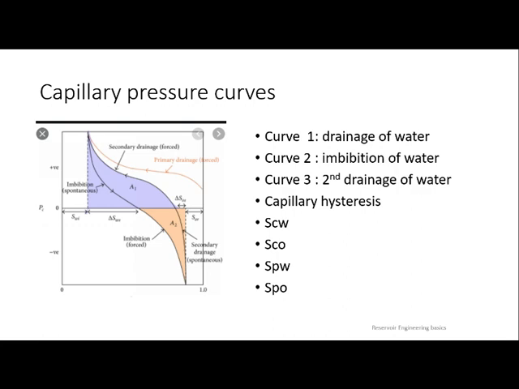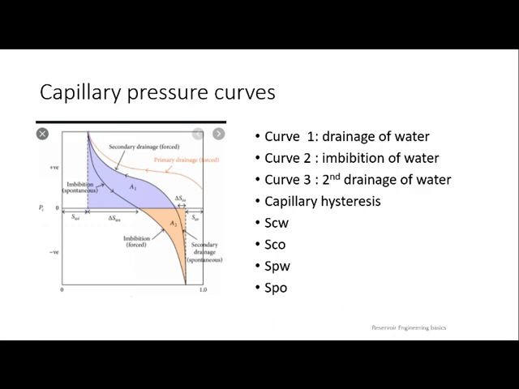It was displaced by oil. Imbibition of water means that water which was earlier drained has imbibed back, means it has recovered back, it came back. When it is coming back, it is displacing oil. So again after some time, second drainage of water, again water is being drained, which represents oil is displacing it.